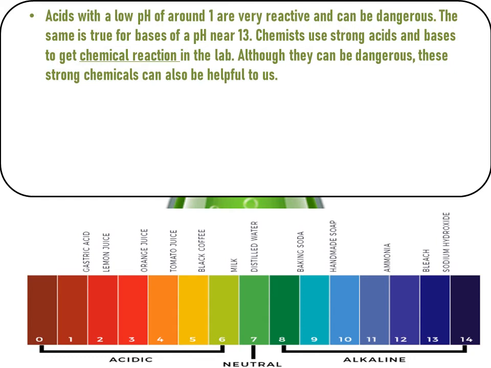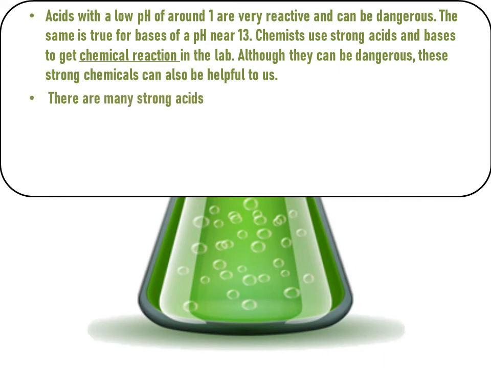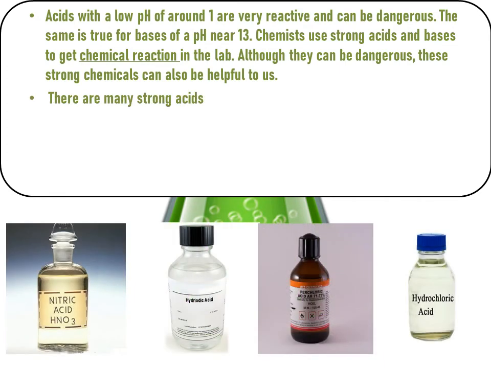Now what? Acids which have a low pH around 1 are very reactive and can be dangerous. And the same is true with the bases. Chemists use strong acids and bases to get chemical reactions in the lab. Although they can be dangerous to our skin, these strong chemical acids are very useful, like in the car battery. There are many strong acids. You can see nitric acid, hydrochloric acid, perchloric acid.